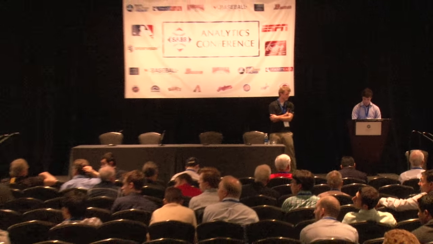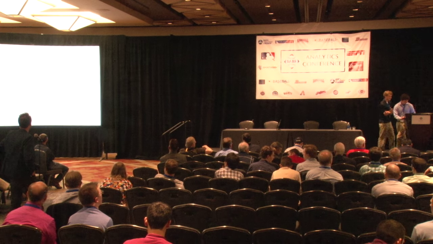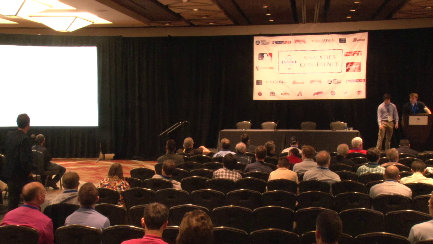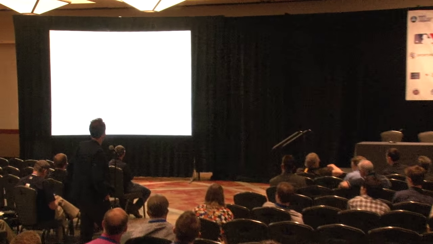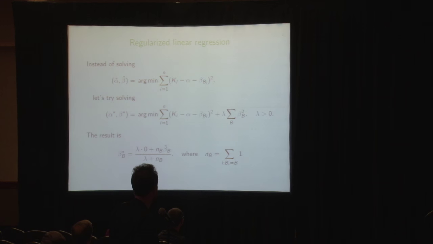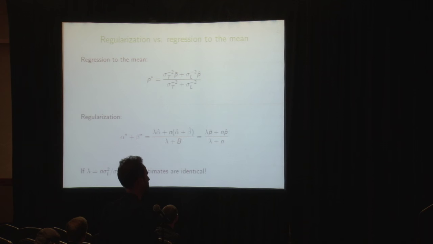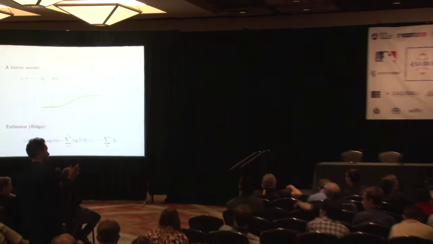Can you go back to your model, the L1 and the L2 norms? Is it this model? Yeah, that one. I think the one right before it. But you're finding that the L1 norm and the L2 norm really didn't matter.